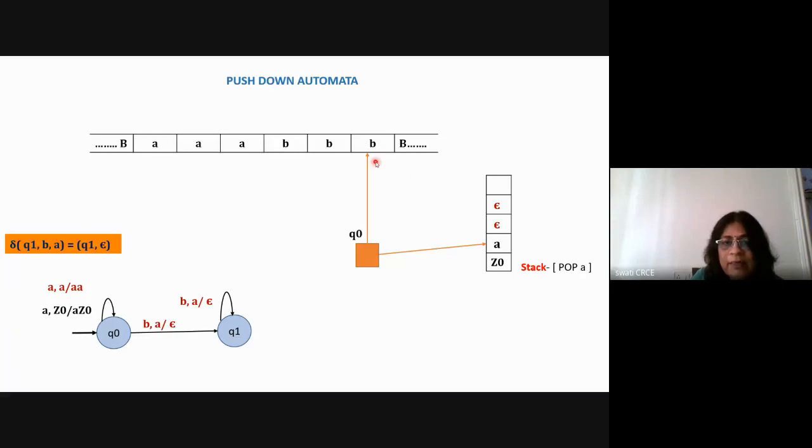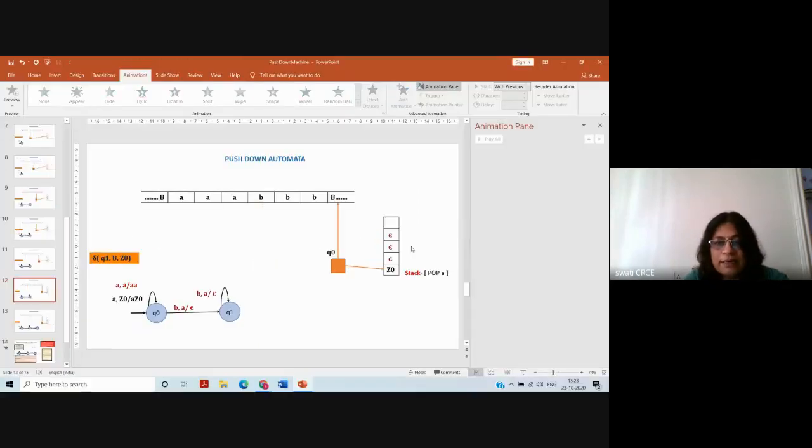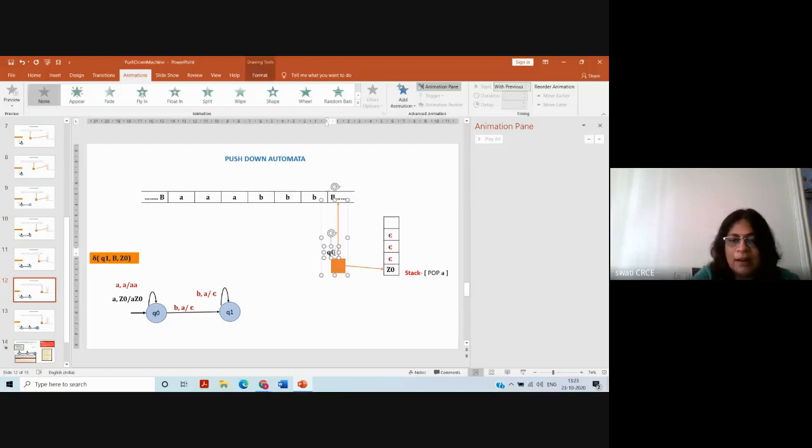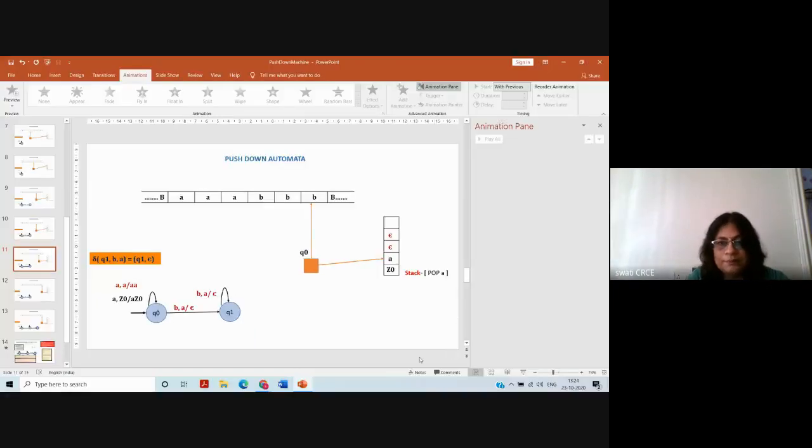Now for the third B, you are getting the third A on the stack. Again the same thing will happen. A is replaced with epsilon. But now, in the state Q1, it is getting capital B and Z0. See, here it was also the state Q1 only.